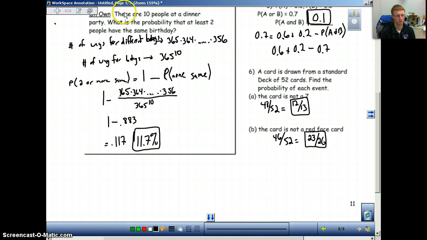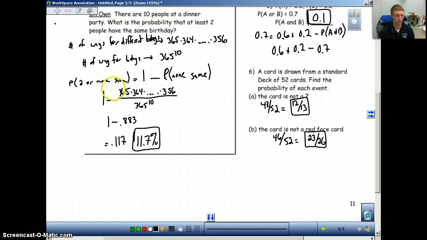All right, so hopefully you were able to get this, but here's the idea. So the number of ways for different birthdays, that means that if we went to the 10 people, it would be 365 times 364 times 363 all the way to 356. That would be 10 different birthdays because you can't repeat. The number of ways for birthdays in general, when we choose them, is going to be 365 to the 10th power. So then we do the number of ways for different birthdays divided by the number of ways of just the way that we would pick birthdays in general, and we get 0.883.